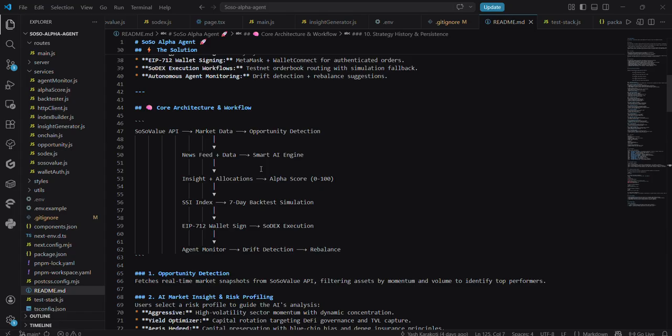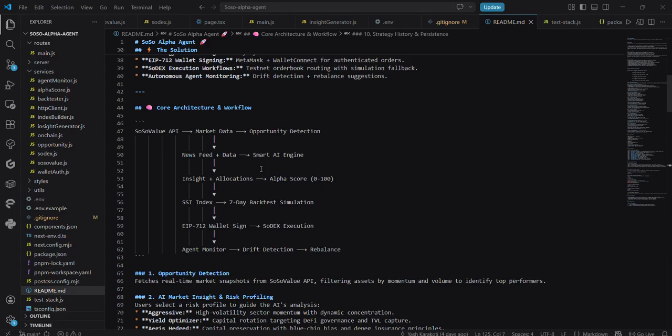and dynamic allocation weights. These allocations feed into a proprietary alpha score, a composite 0 to 100 metric that gives you instant signal quality. We then run a 7-day synthetic backtest using geometric Brownian motion, so you can see how the strategy would have performed before risking any capital. Finally, execution flows through EIP-712 wallet signing to the Sodex order book protocol on testnet, with a simulation fallback if the testnet is unavailable, of course.